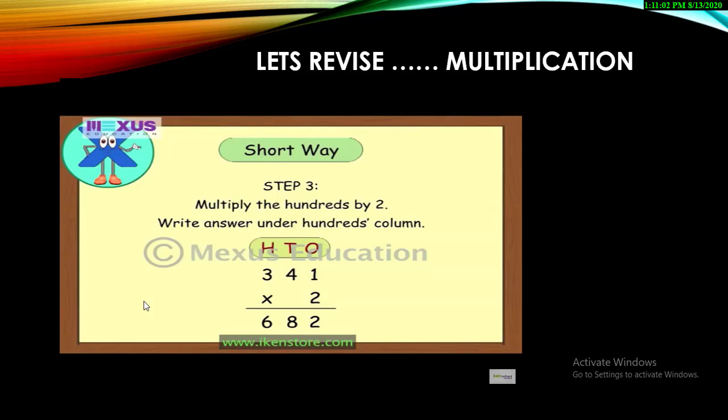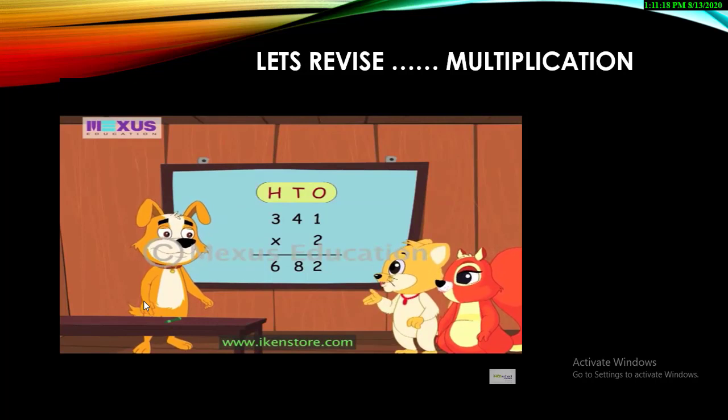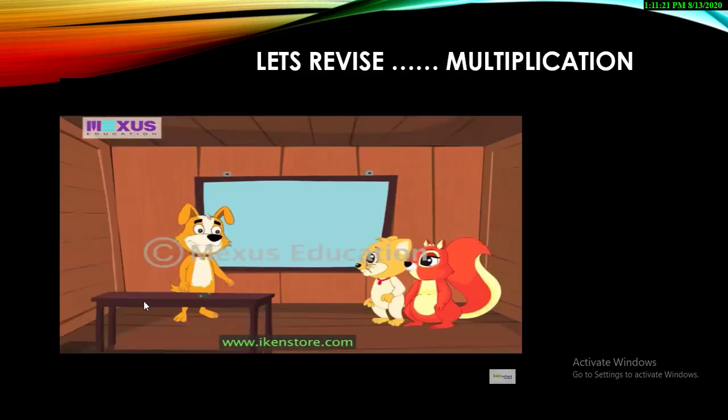So the answer comes out to be 682. So, Amber and Precious, I hope you have both understood things very clearly. Oh yes, Buster, it was great. Yes, Buster, I understood everything.